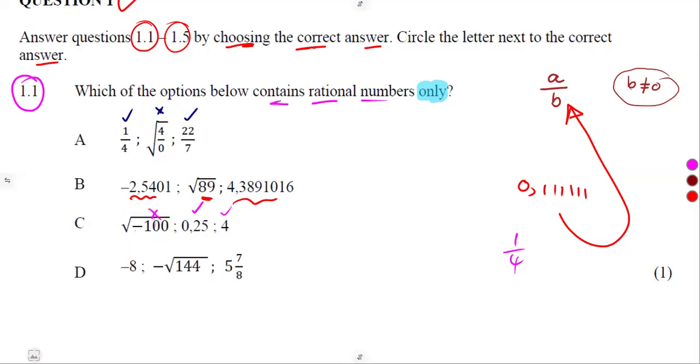So automatically our answer was going to be D, but let's see if truly our answer is D. All right, on D, we are given the first one is -8.